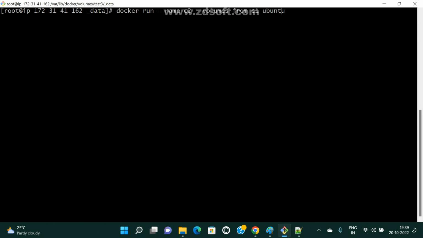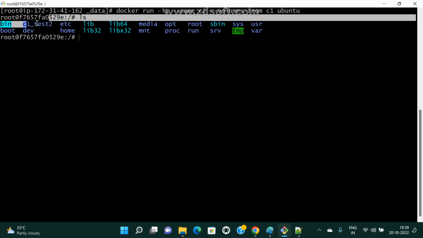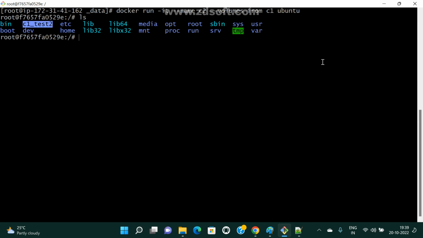Now I am using the same thing. Docker run -it --name, the new container C2, --volumes-from C1, whose volume is already attached. I am creating a container. Now check it here. See here, the C1 container volume is attached to the C2 container. I didn't mention that folder name manually. Whatever volume is attached to C1, that volume is automatically assigned to container 2 also.